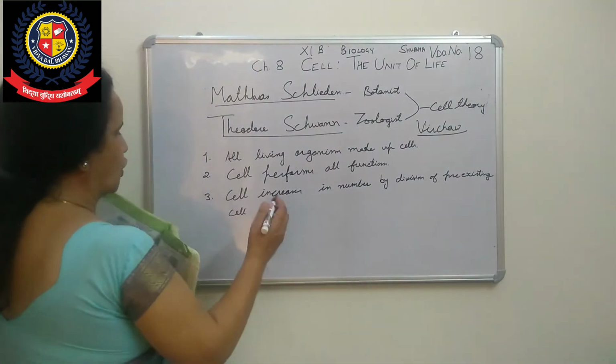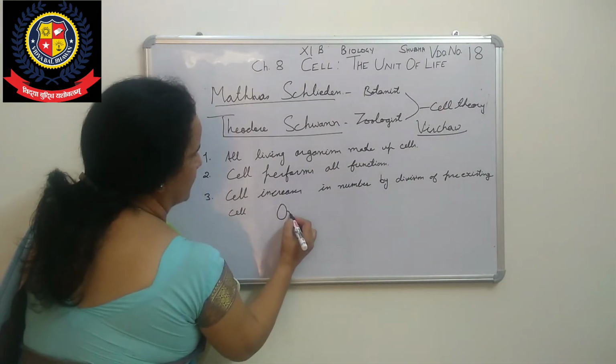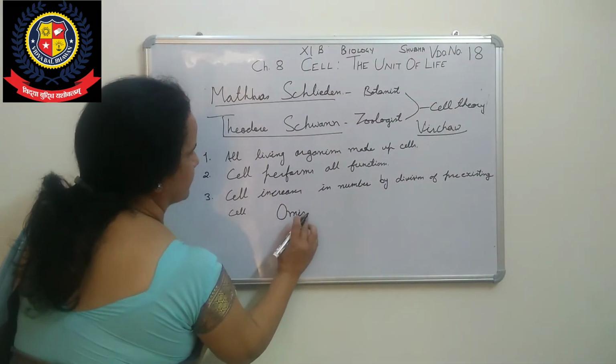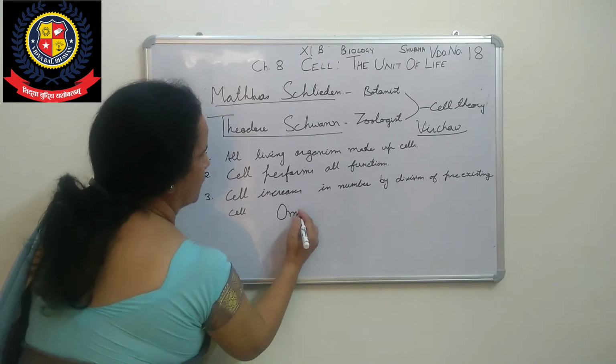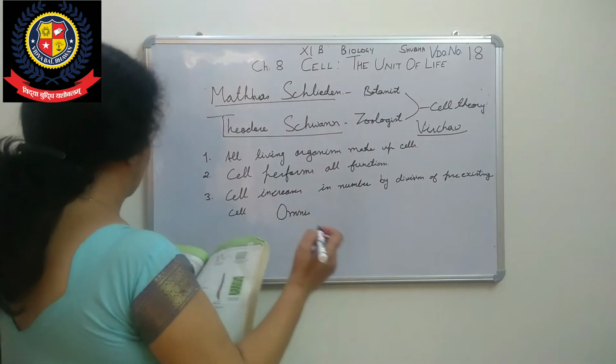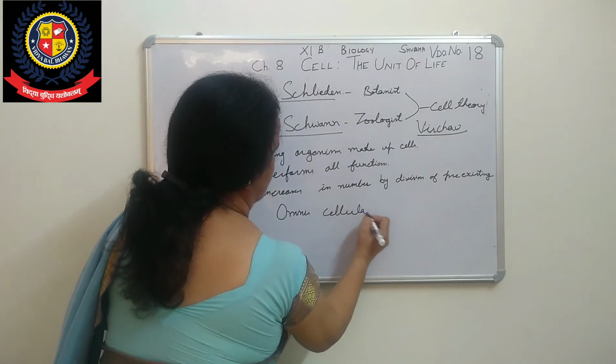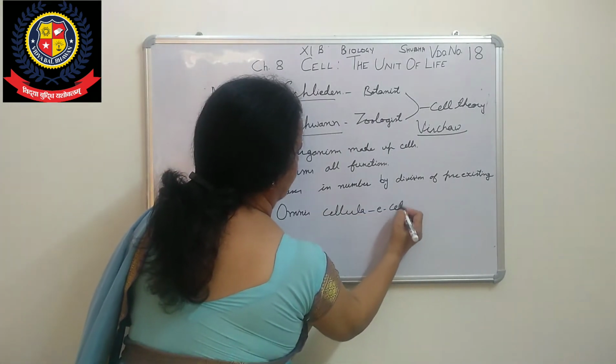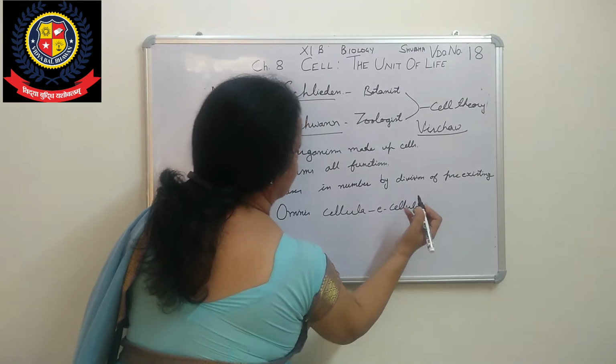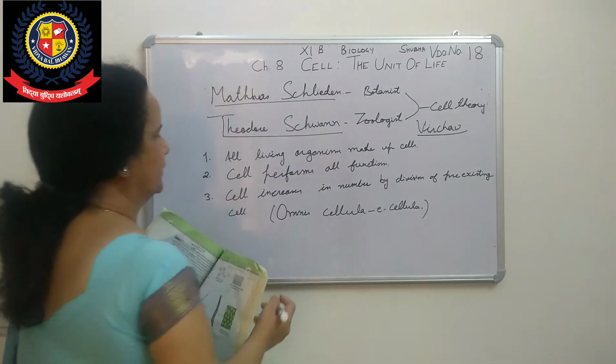It is also known as omnis cellula e cellula.